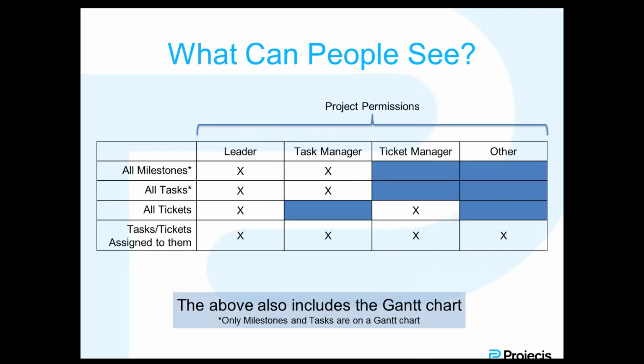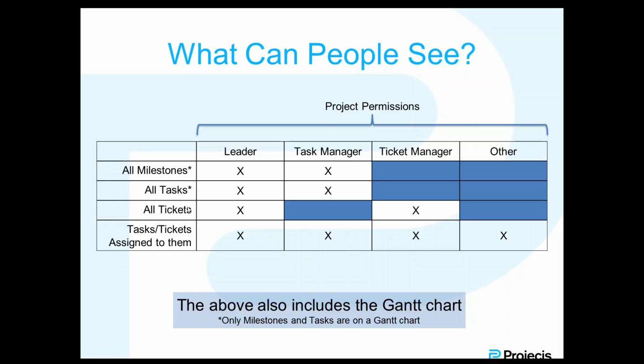What can people see? This is a question that I get every now and then, and it really is also based on the permissions. Let's start with the bottom. The question is, who can see the tasks and tickets that are assigned to them? So whether you're a leader, task manager, ticket manager, or any other permission at the project level, who can see those particular items? Well, certainly if you're assigned those tasks and tickets, you should be able to see them. So everyone can see those particular tasks and tickets that are assigned to them.